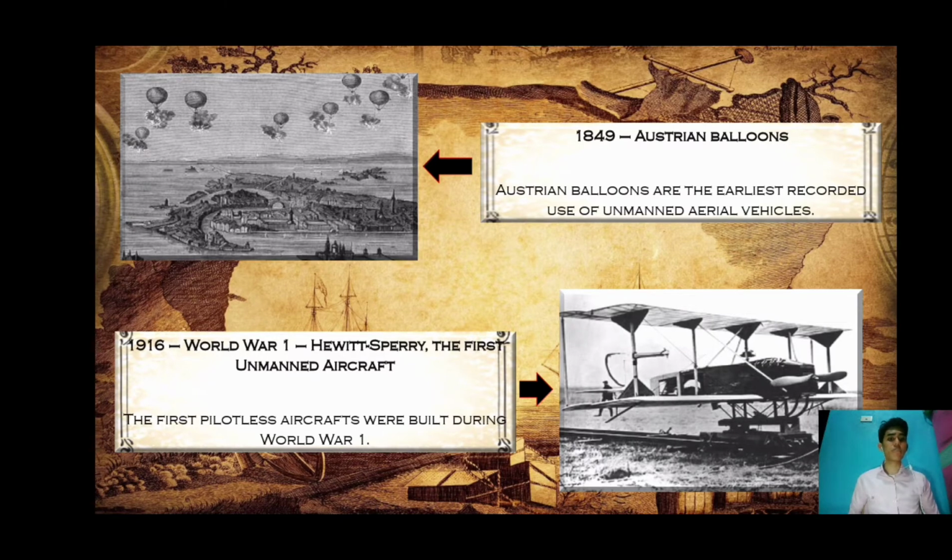1849, Austrian balloon. Austrian balloons are the earliest recorded use of unmanned aerial vehicles. Austria used balloons loaded with explosives to attack the city of Venice in Italy. 1916, World War I, Hewitt-Sperry, the first unmanned aircraft. The first pilotless aircraft were built during World War I. The Hewitt-Sperry was controlled through a gyroscope.